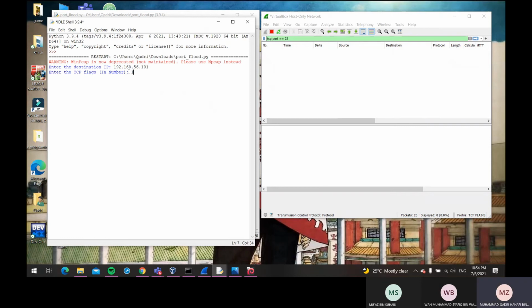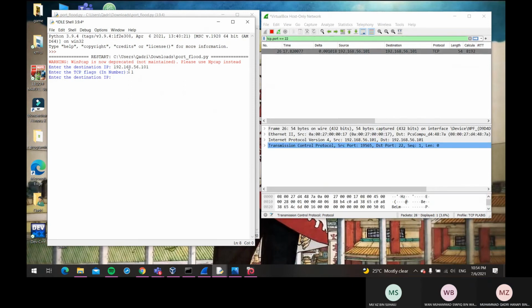First, I will enter flag number 1. Okay, as you can see, it's being captured by Wireshark. Then next, I choose flag number 2.